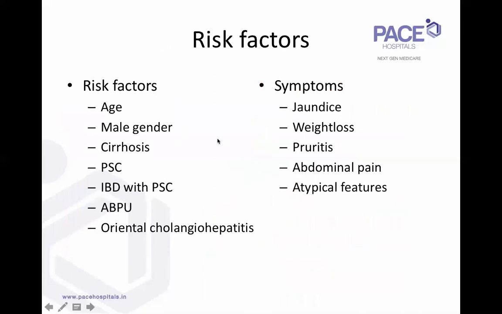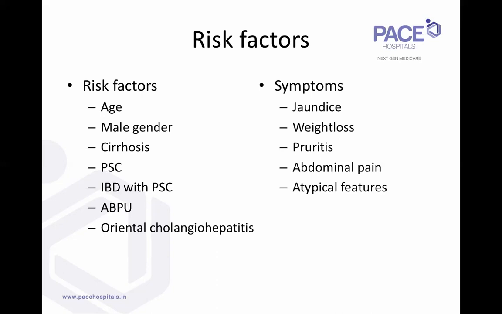The typical risk factors would be age, male gender, cirrhosis. There are some conditions like oriental cholangiohepatitis and primary sclerosing cholangitis in which you can have these tumors presenting in the setting of a biliary obstruction. So it's very difficult to differentiate whether the jaundice or the worsening is because of the actual biliary pathology, like intrahepatic strictures in oriental cholangiohepatitis, or the benign biliary stricture in PSC, or is it due to secondary malignancy? Likewise, abnormal pancreaticobiliary union also predisposes to hilar cholangiocarcinoma.